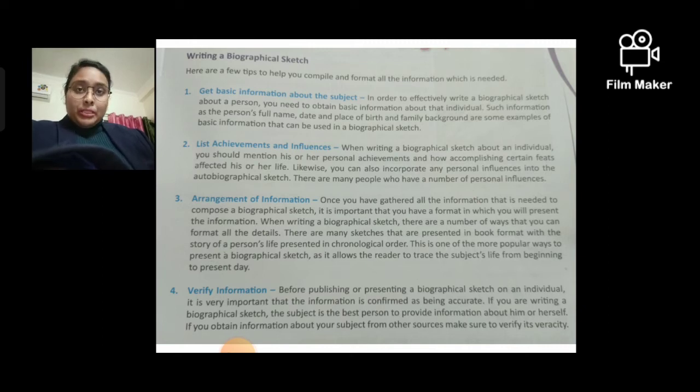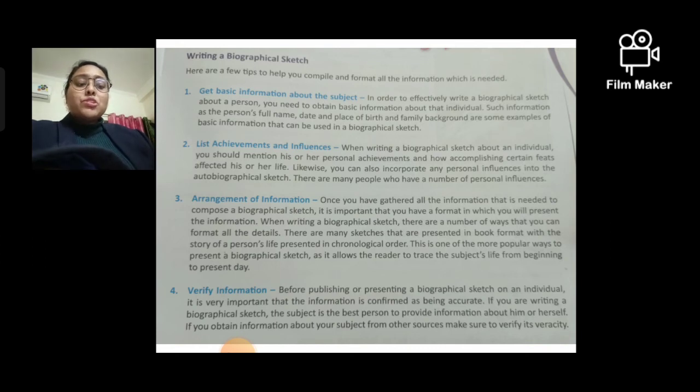Okay, now third is arrangement of information. It's very important, because once you have gathered the information, you cannot just write it in a haphazard manner. It has to have a sequence. This incident had happened, then this incident had happened, then this incident had happened. And if everything is mixed up, then it doesn't look good. It should not be like a chunk, isn't it? It should have a flow in it. Okay, so once it is written, that's why it is written over here.